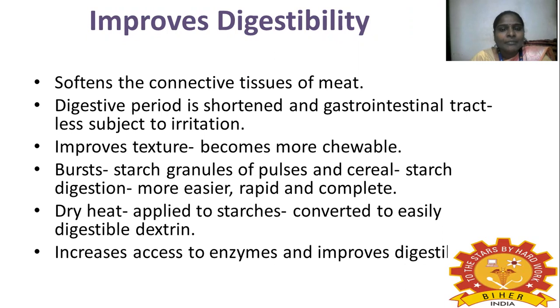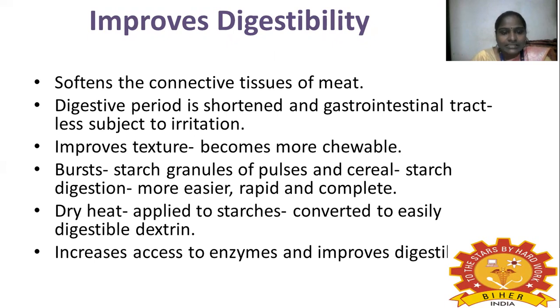The next objective of cooking is improving digestibility. Some meat products are very hard. When we cook raw meat, it becomes softer, the digestive period is shortened, and the gastrointestinal tract is less subject to irritation. It improves the texture and becomes more chewable.